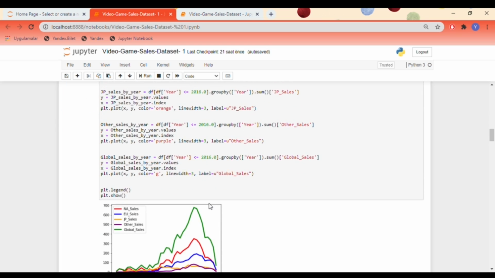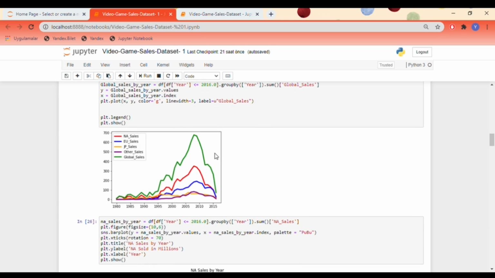It can be seen from the graph that, as expected, the number of global sales has always been higher from 1980 to 2016. There is no big difference between the markets between 1980 and 1995.